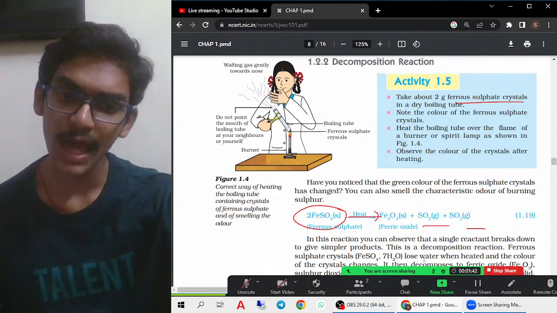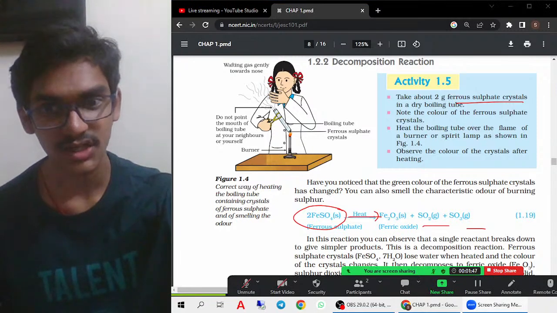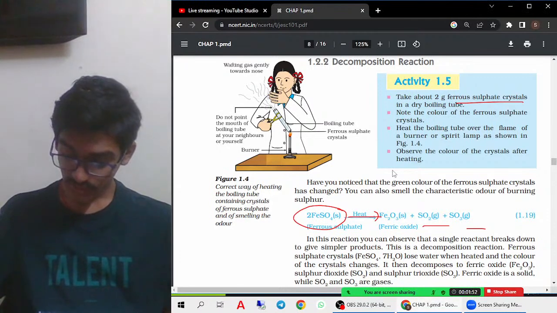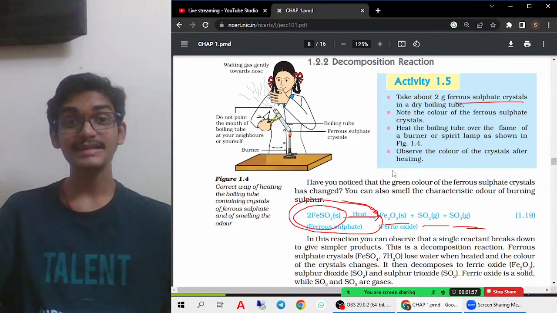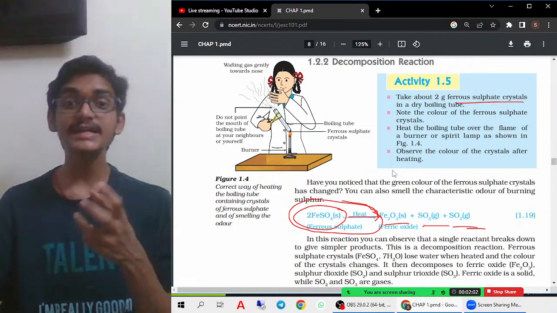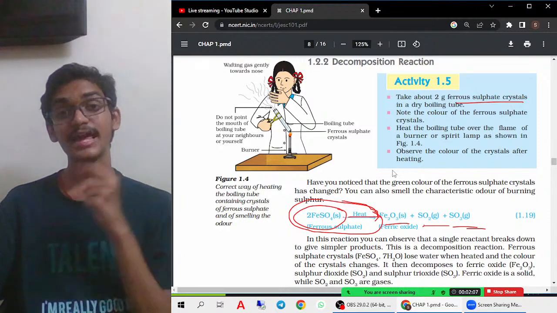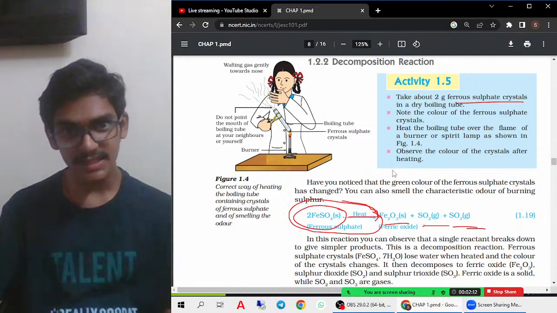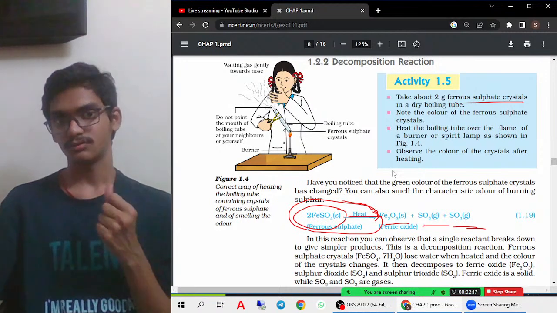Then what is happening? Here heat is absorbed. We are trying to absorb heat energy, which you must remember. These particles absorb this heat energy in order to form these products. So this is an endothermic reaction. Endothermic reactions are reactions in which heat energy is absorbed in order to give the products. Exothermic is giving out heat energy, releasing heat energy, evolving heat energy. Endothermic is absorbing heat energy. Okay, that you must remember.